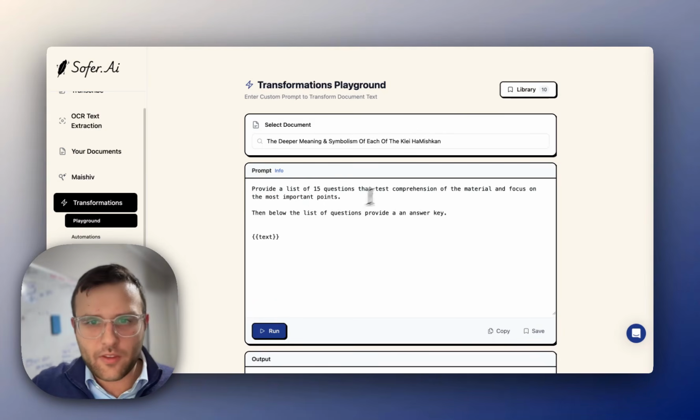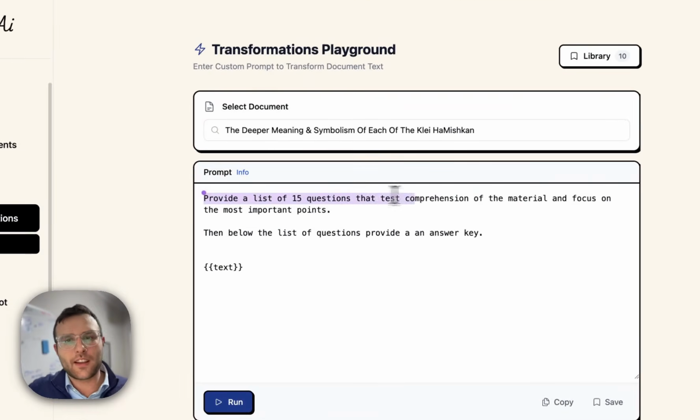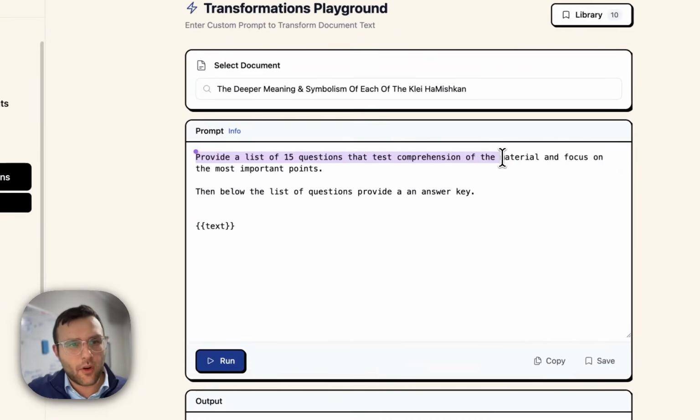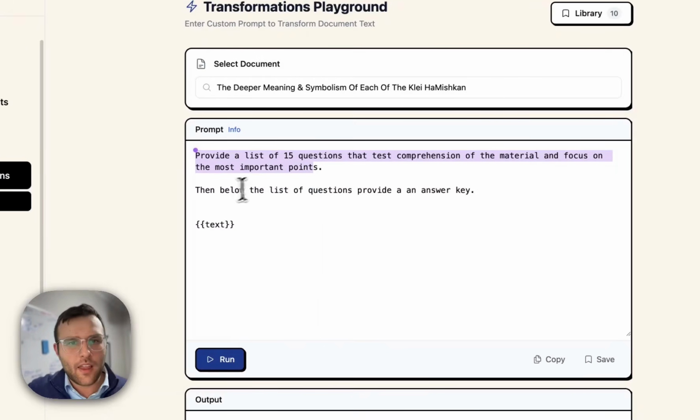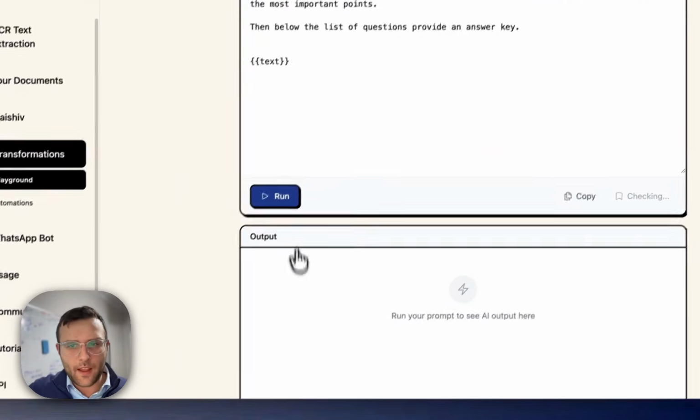Okay, I sped that up so you didn't have to watch me slowly type, but I wrote, provide a list of 15 questions that test comprehension of the material and focus on the most important points. Then below the list of questions, provide an answer key. So all we have to do after writing our prompt here is click run, and this is going to run.